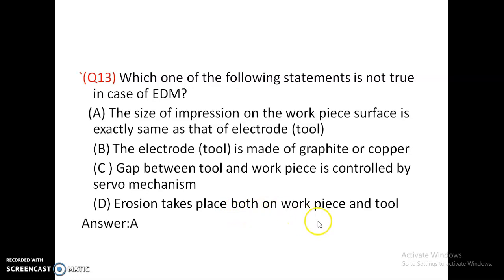Erosion takes place both on the workpiece and tool. It is also correct. The size of impression on the workpiece surface is exactly same as that of the tool. It is not correct. Some tolerance has to be made on the tool. It's not the same, so option A is not correct.